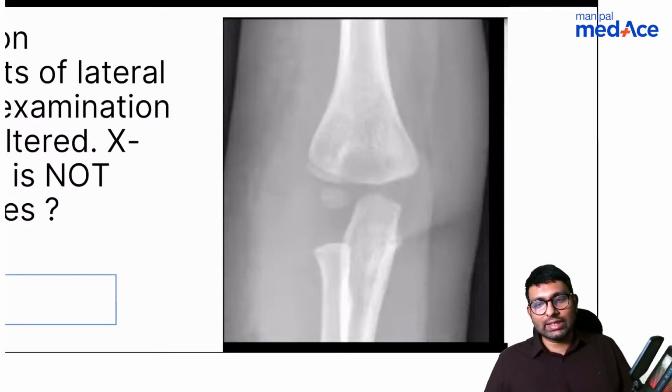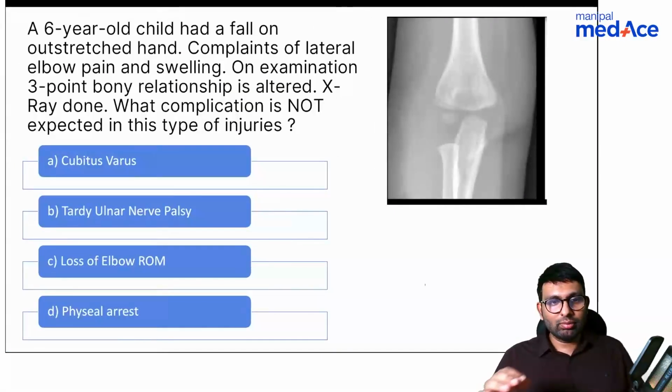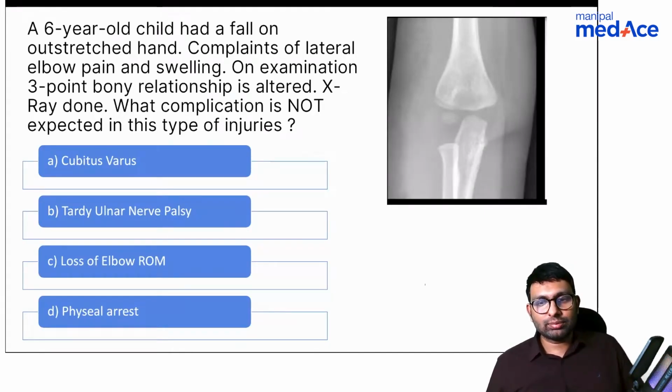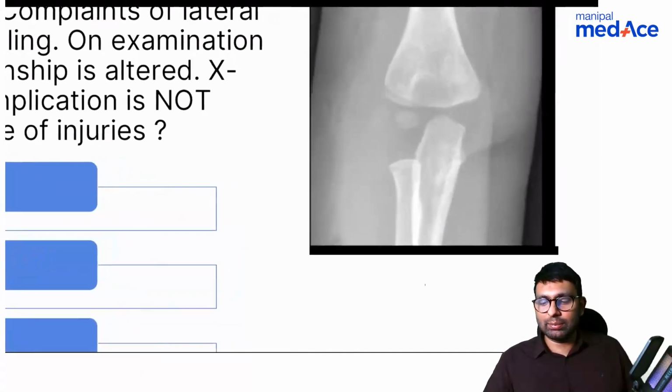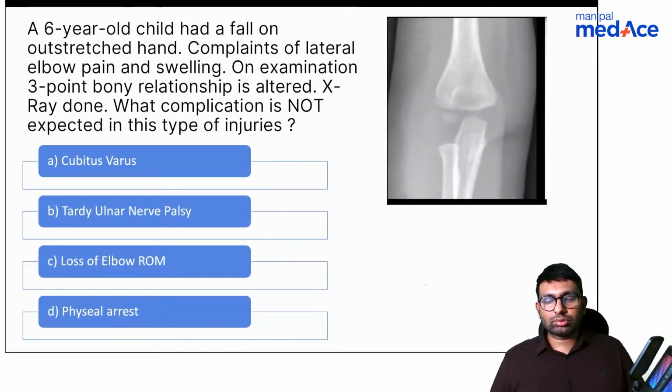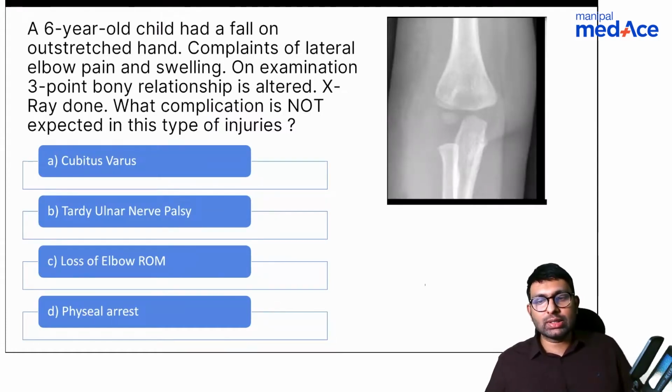Stardust has directly gone to the answer. He believes it is A. Stardust, what do you think? And Dr. Jain also says it's A. What is the diagnosis, Stardust? What is the diagnosis, Dr. Jain? What do you see in this X-ray? No one knows the diagnosis? How did you answer the question without a diagnosis?